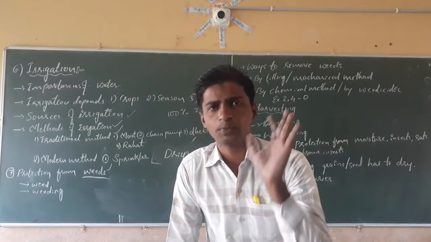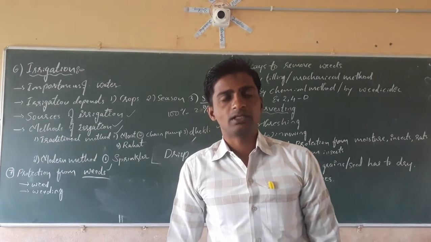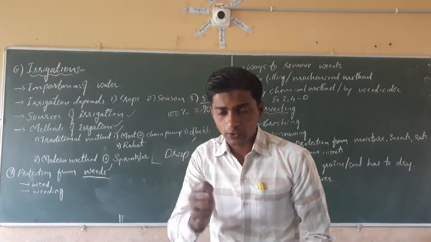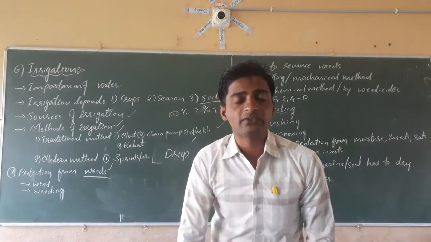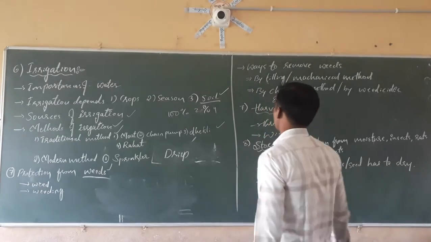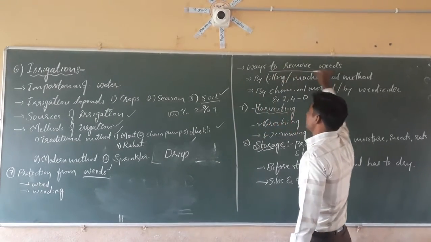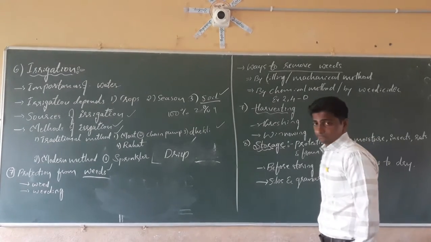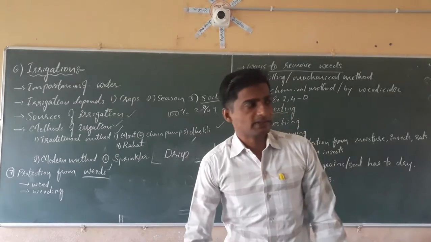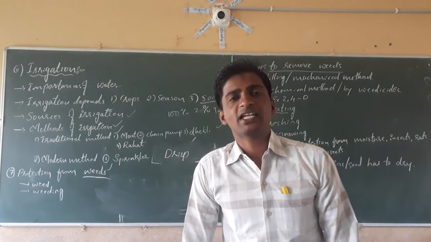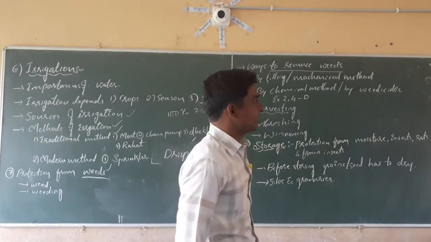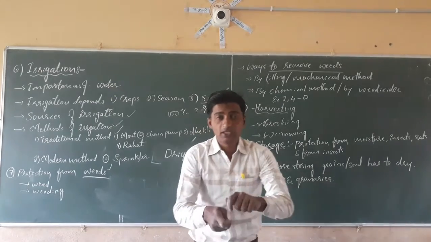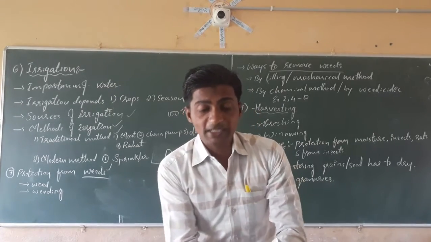It is a must process that we have to carry out in the field. Weeding means the process of removal of weeds which grow along with the crops. Weeding is done by two methods: the mechanical method and the chemical method. The mechanical method means using machines and tools, such as sickles, or by tilling.